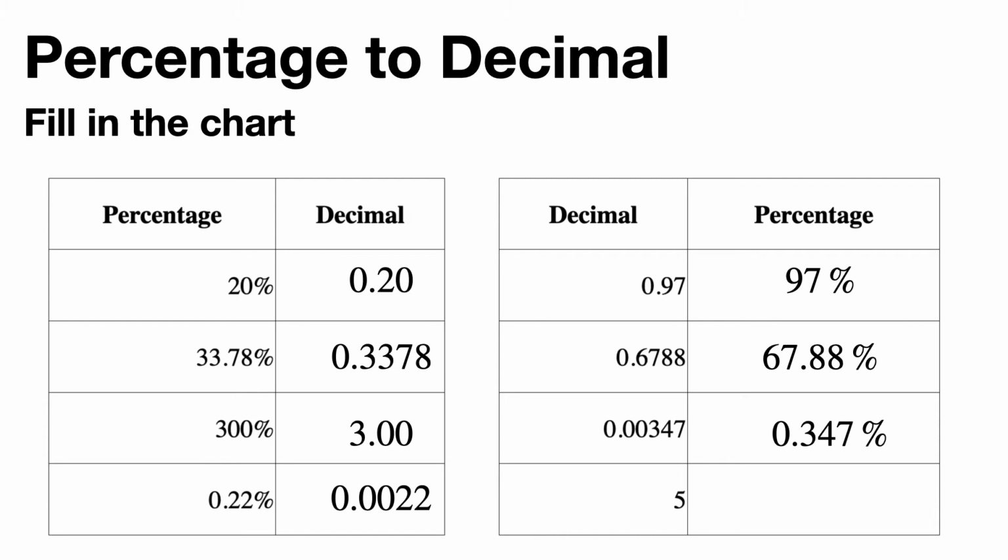And then the decimal of 5, well, that's going to be just like our 300%. That's going to be 500%. Okay, so I hope that helps.